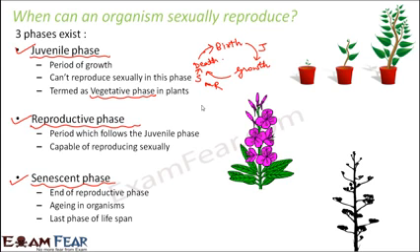Now when we talk about the juvenile phase, the duration of the juvenile phase is different for different organisms. For some organisms it is very short, that is they become mature very quickly. For some organisms it is quite long. In plants, this phase has different structures, like different shapes of leaves, different colors of feathers of birds, different protections of the body, that way.